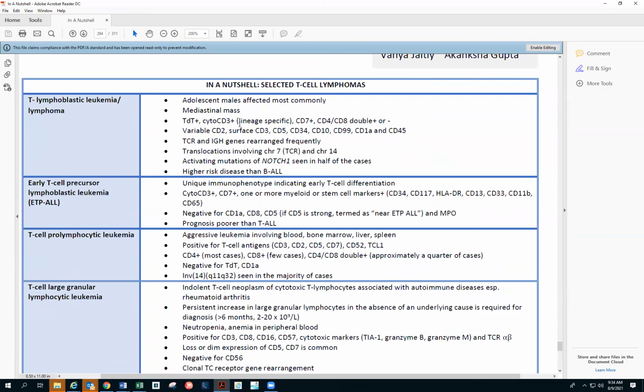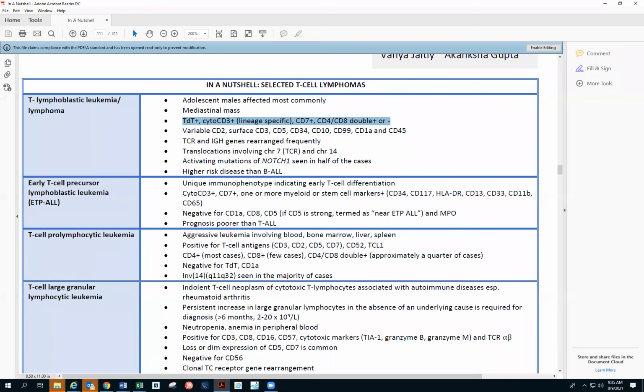So T lymphoblastic leukemia lymphoma: mediastinal mass is most common. Adolescent males most commonly affected. TdT positive, cytoplasmic CD3 positive. That's the lineage-specific marker for T lymphoblastic. CD7 is the more pan T cell marker. CD4, CD8 will be double positive or double negative. So we saw that first.